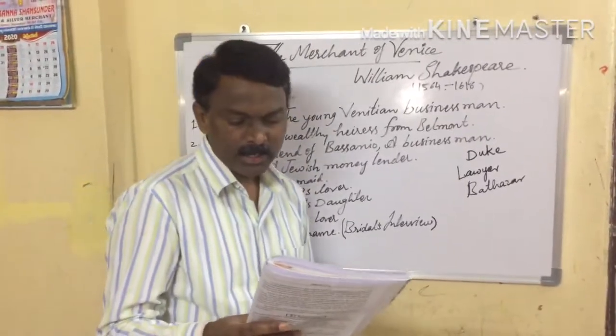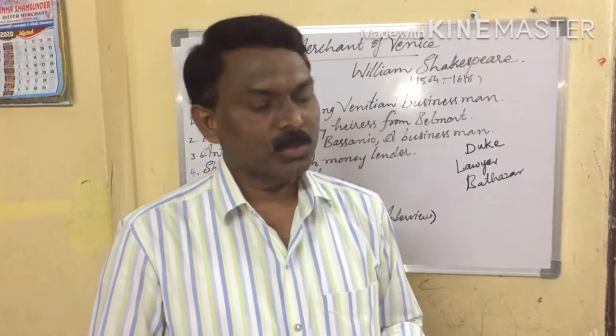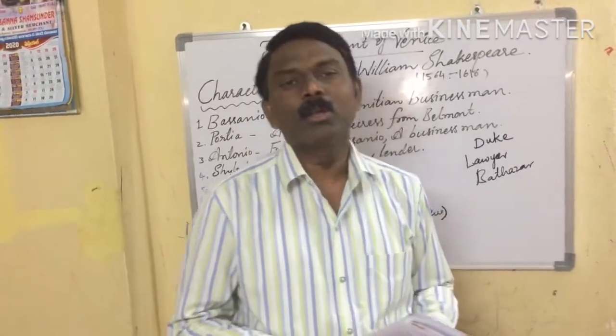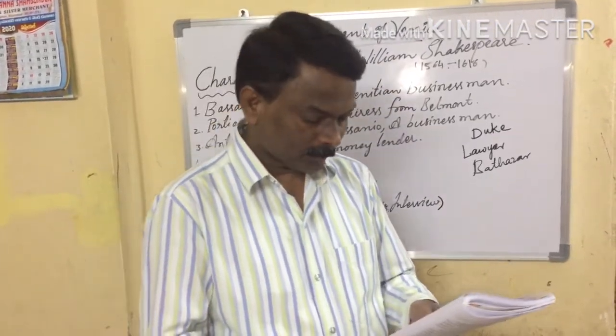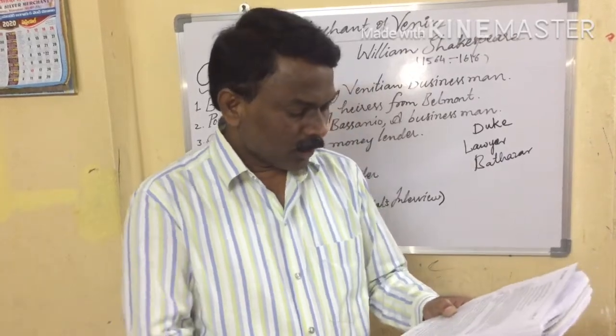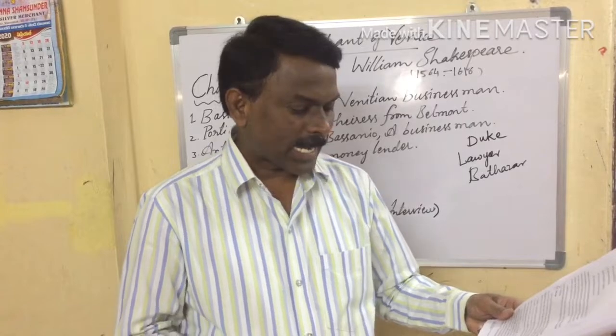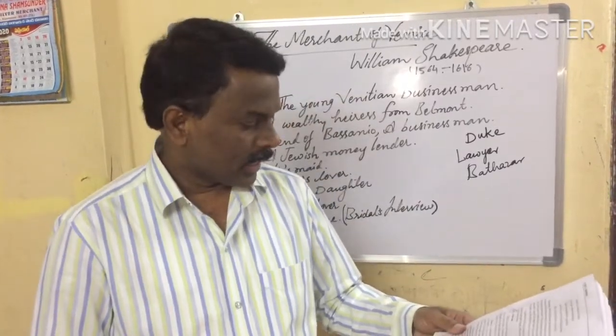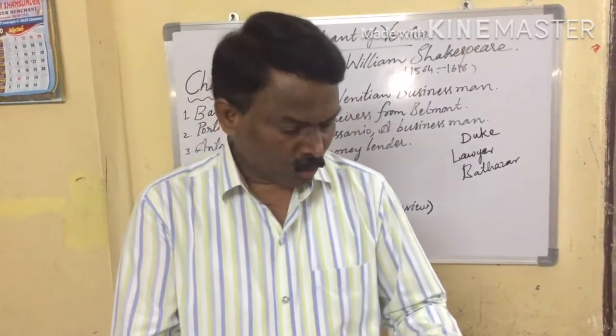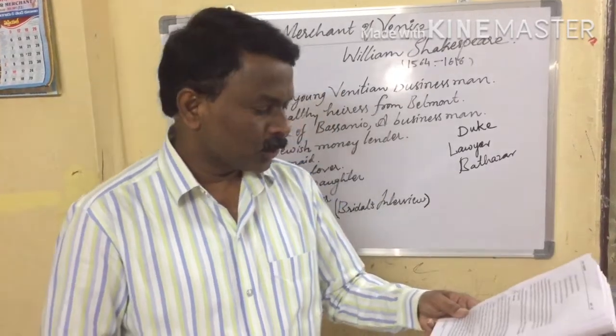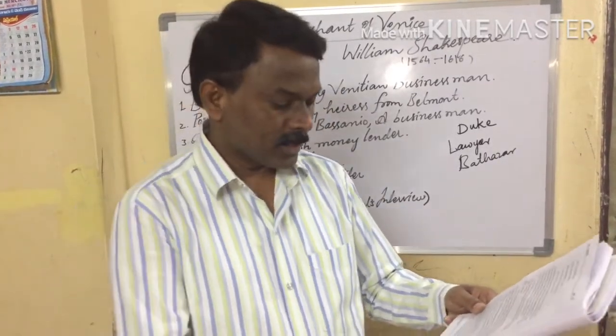Okay, now let us see what the story says as it is in our lesson. Shylock demands a pound of Antonio's flesh as per their contract, and so approaches the Duke for justice.